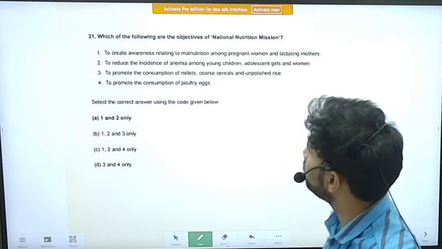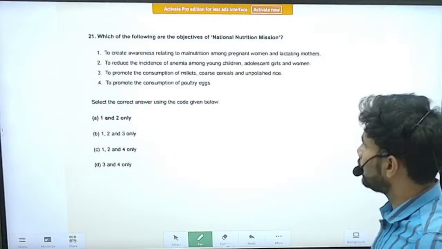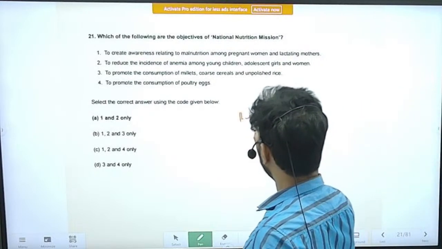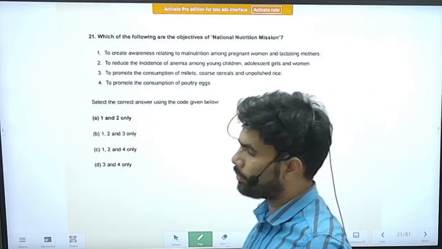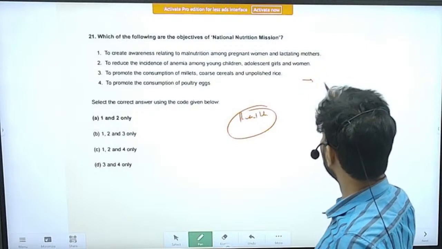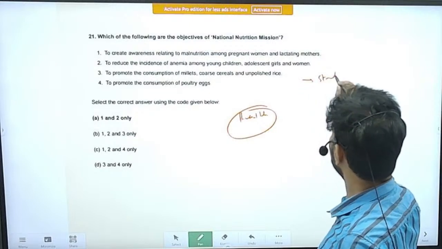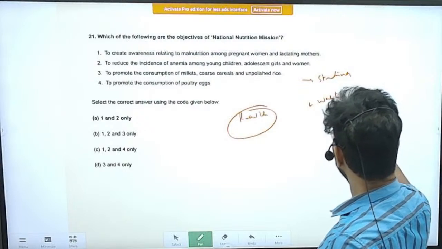Question number 21. Which of the following are the objectives of the National Nutrition Mission? You can consider this question in the health topic. The nutrition mission was brought in to address stunting and wasting in children.